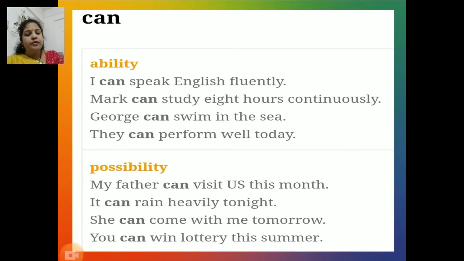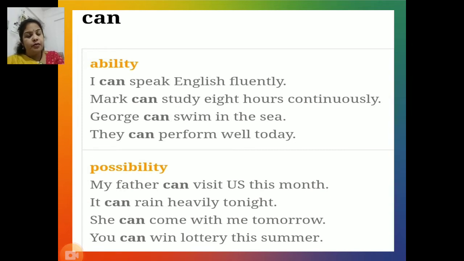Now we have the first modal auxiliary verb, can, which conveys or functions as request, ability, possibility, or even permission. Now, students, look at the sentences carefully.